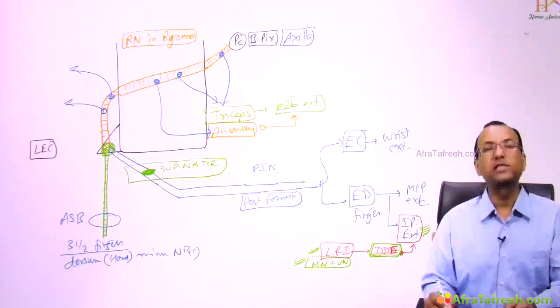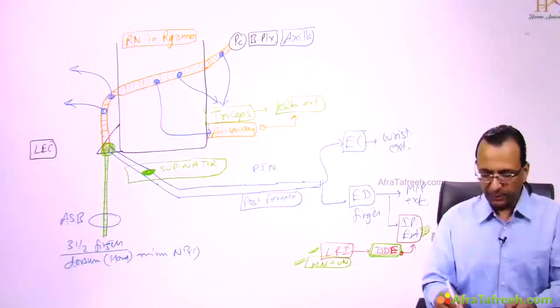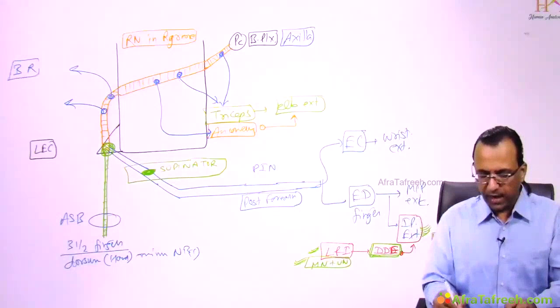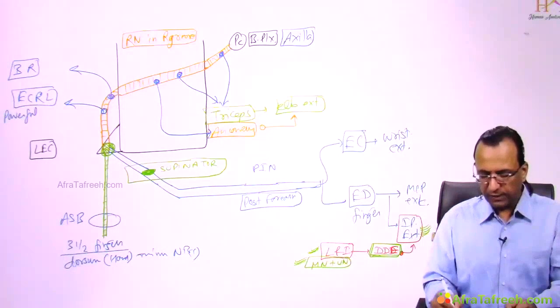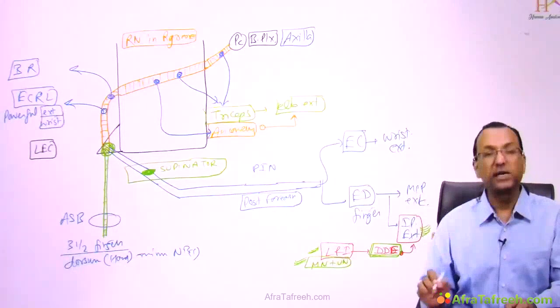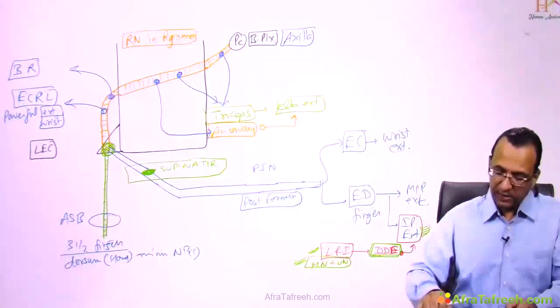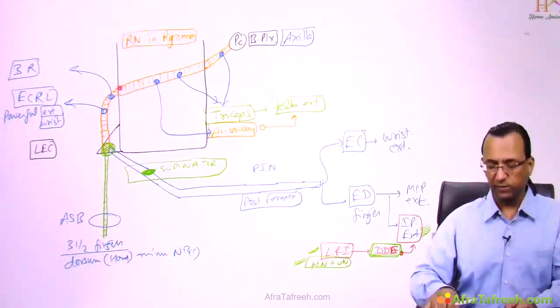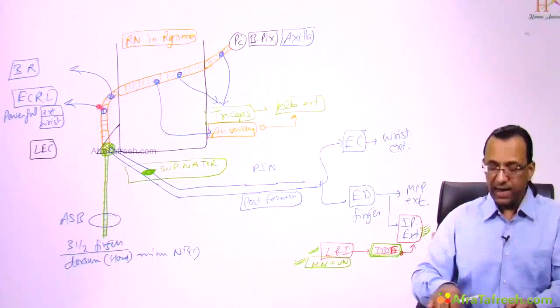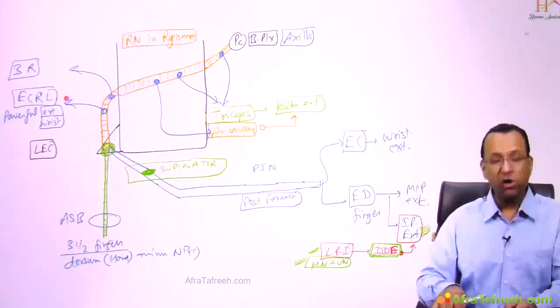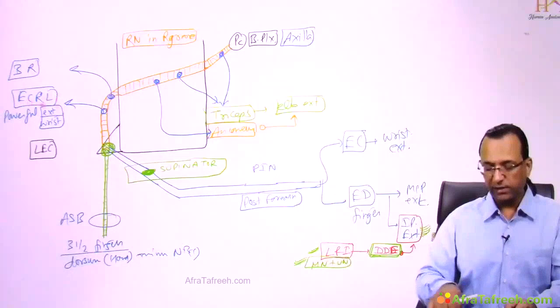And what are the two more muscles it is supplying after coming out of the groove? It is supplying the brachioradialis muscle and the ECRL. And what is ECRL? It is a powerful wrist extensor. If you say it is a powerful extensor at the wrist joint, understood. But what is ECRL? One is called brachioradialis and the other is called ECRL. ECRL is extensor carpi radialis longus. It is a powerful wrist extensor.